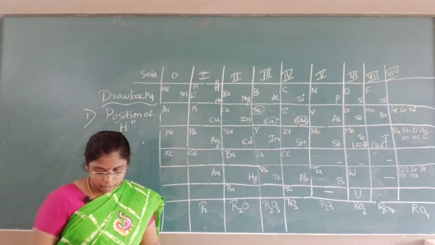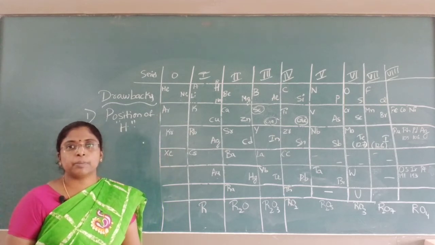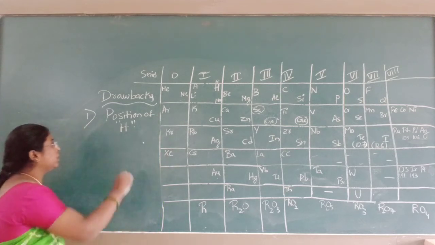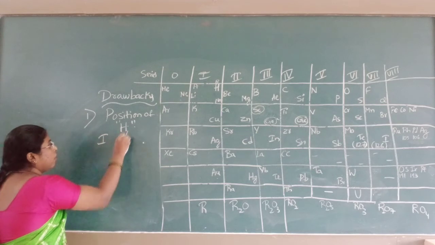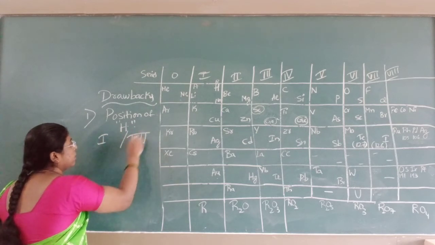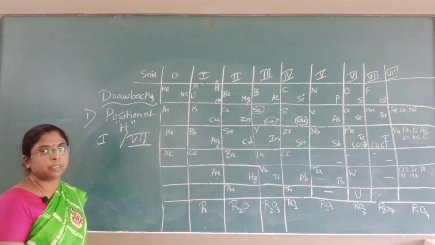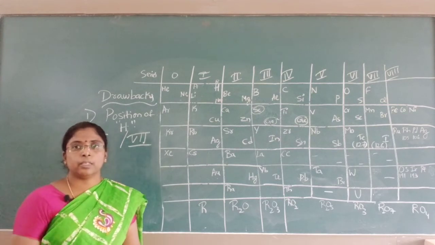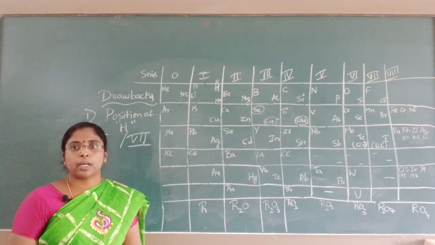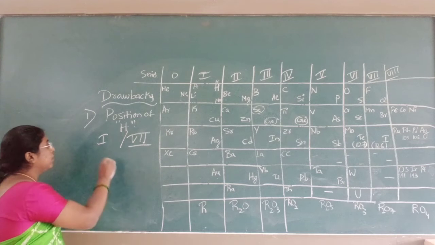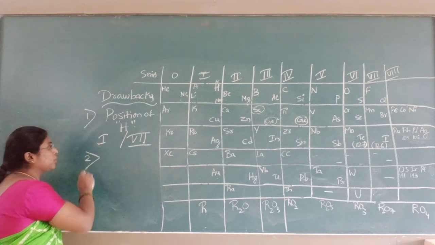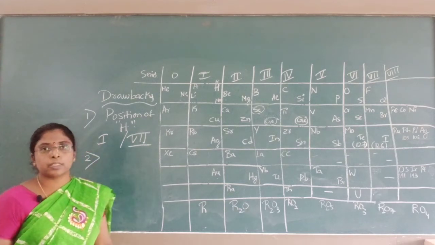There was a confusion for the placement of hydrogen, whether it should be placed in first group or in the 7th group. Here there was no clear prediction. This was a dilemma. The position of hydrogen was a dilemma, whether it should be placed in the first or the 7th group.